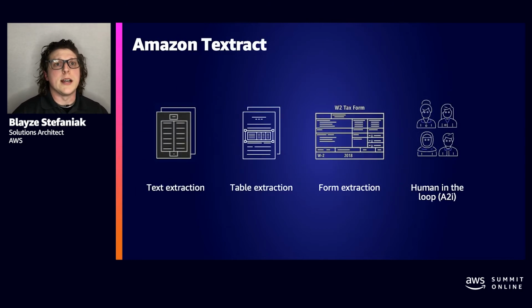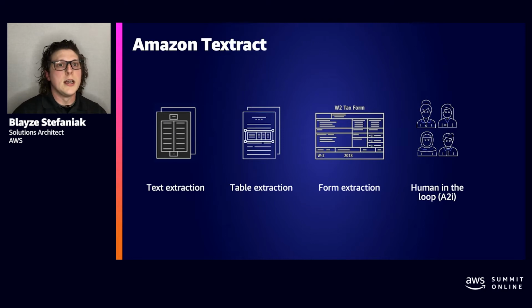So Amazon Textract is a fully managed machine learning service that automatically extracts text from documents. It requires no machine learning expertise whatsoever, and it's effectively an API where you send in a document and it returns the proposed text that it finds along with a confidence score.